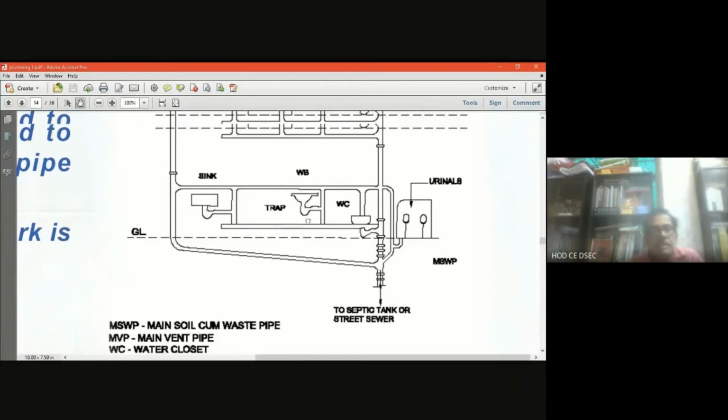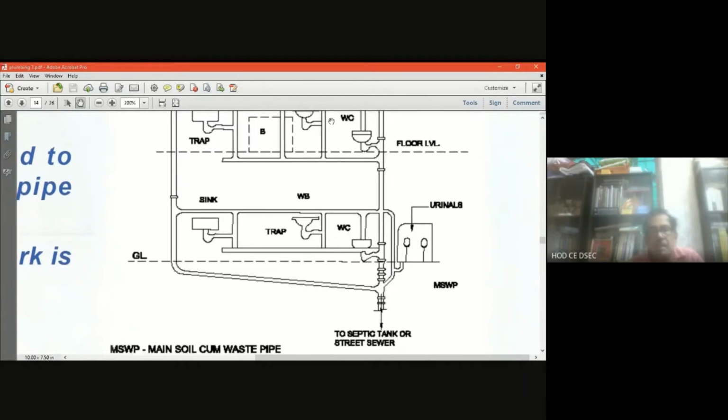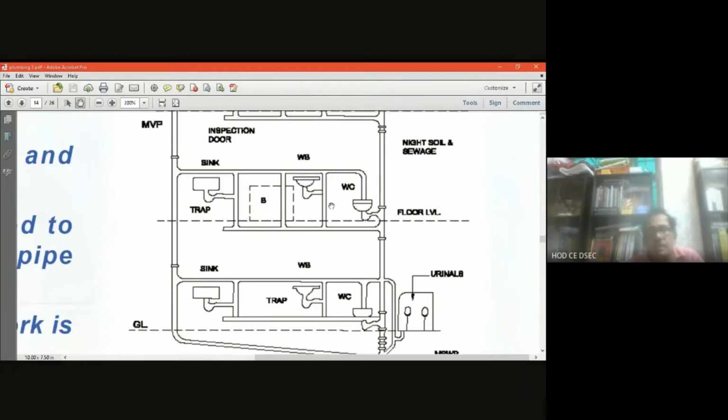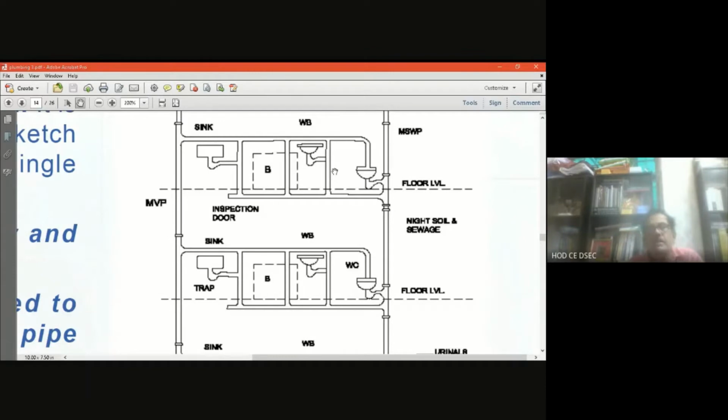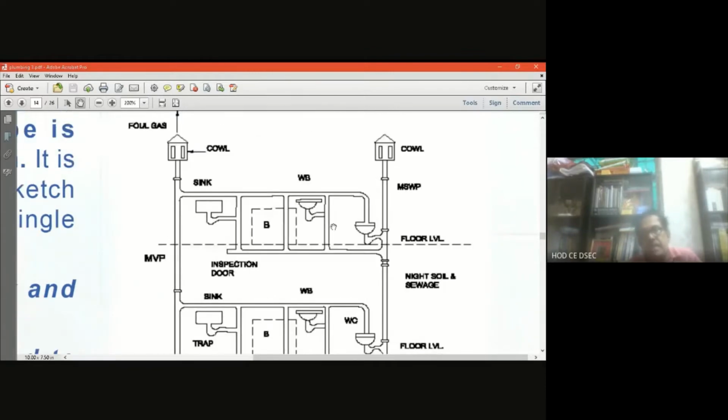That means it carries the soil as well; it acts as a soil pipe as well as a waste pipe. That means it is carrying the soil excreta from the water closet as well as the wastewater from the bathroom, kitchen, and toilet. So again, MSWP is the main soil waste pipe.